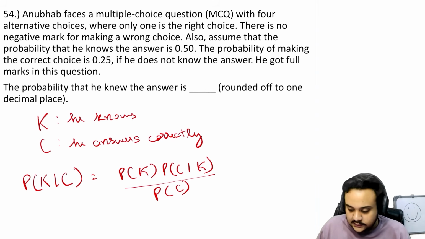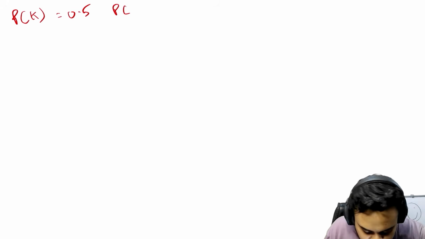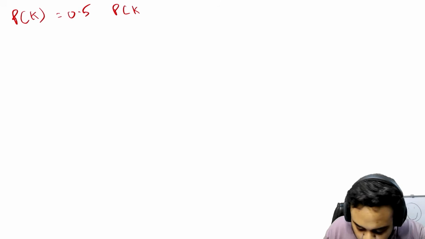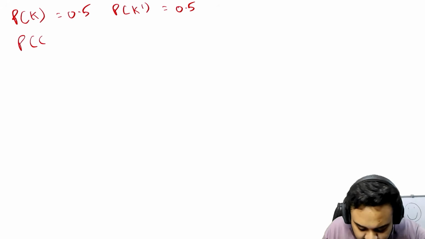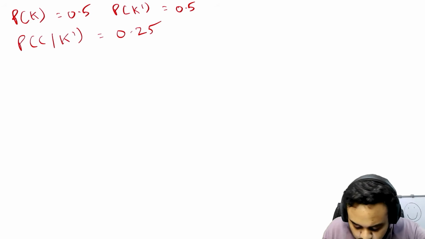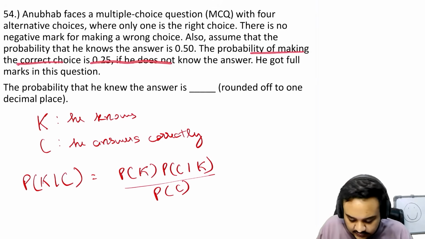So let us take this to a new page. Probability that he knows the answer is 0.5. Probability that he does not know will obviously be 0.5. Probability that he gets it correct given that he does not know the answer is given as 0.25, the probability of making the correct choice if he does not know the answer.